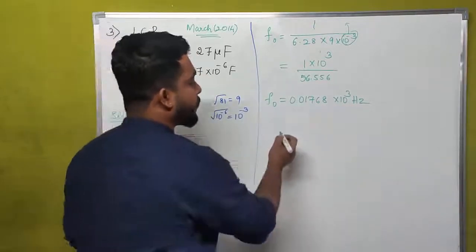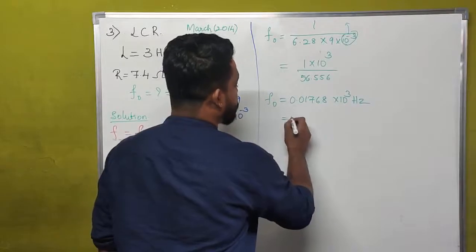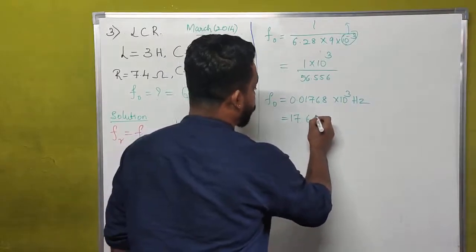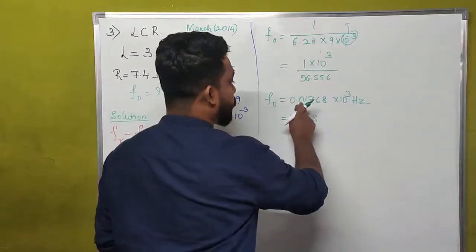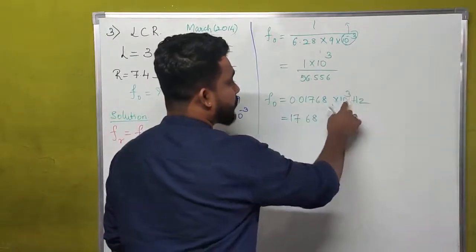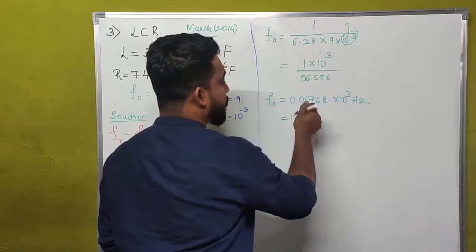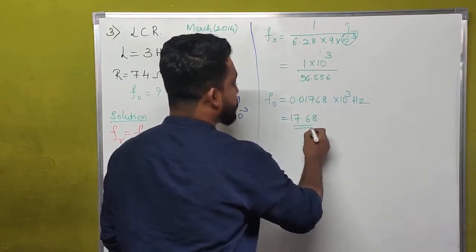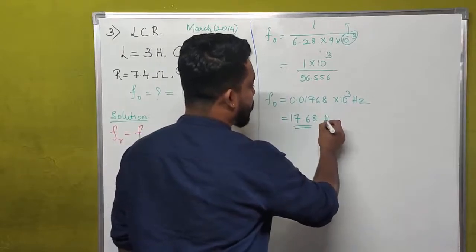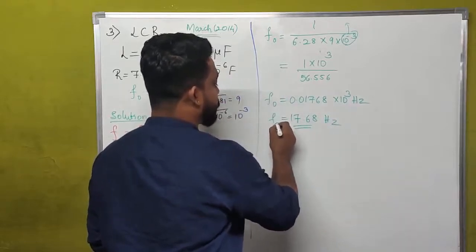If we multiply 1000 to 0.01768, what we will get? That is 17.68. Or you can shift the points by using this power. Here we have power 3, so for that we have to shift the point 1, 2, 3 places. Then what we will get? 17.68 hertz is the value of resonant frequency.